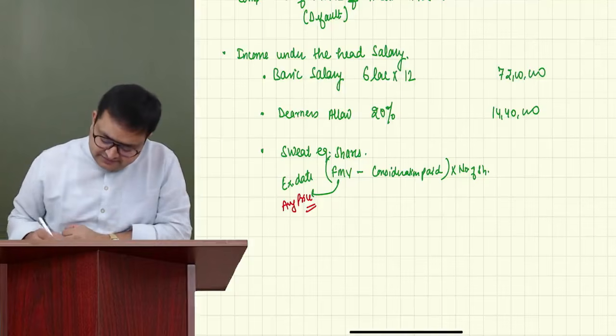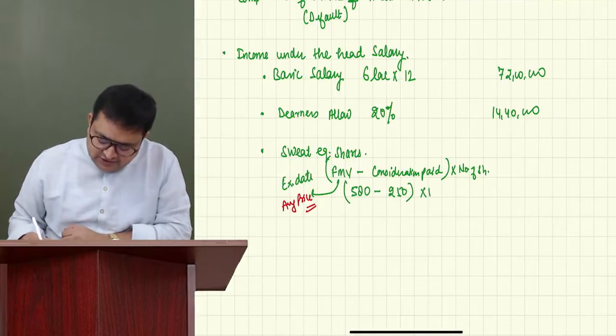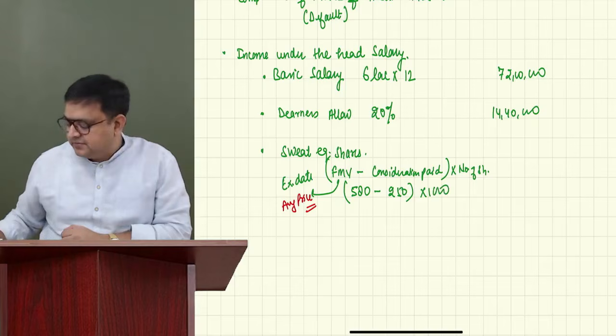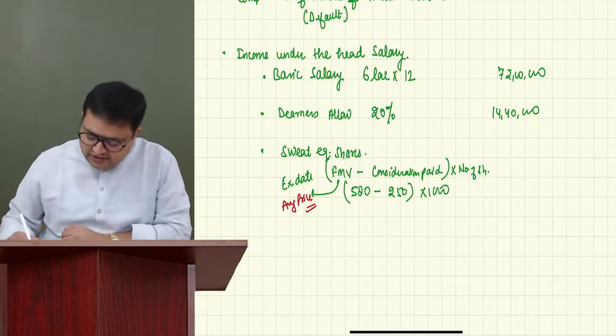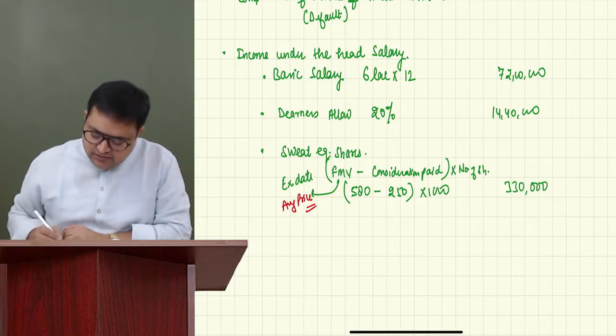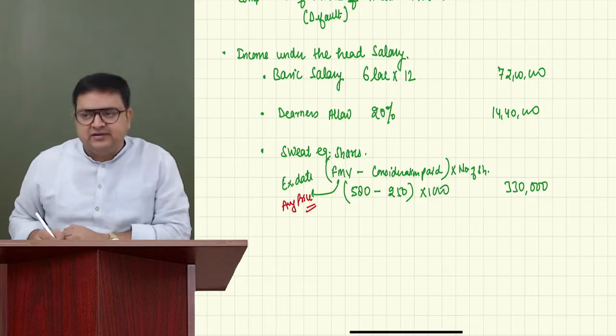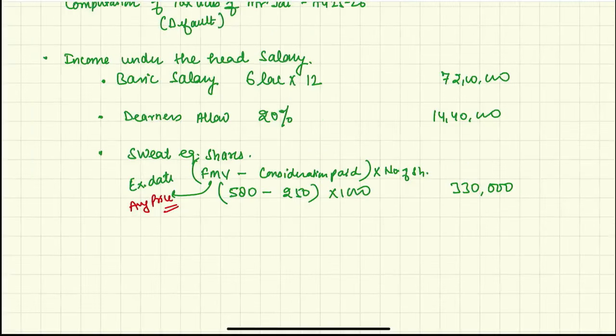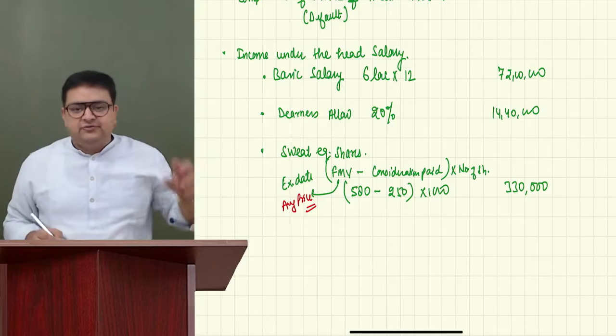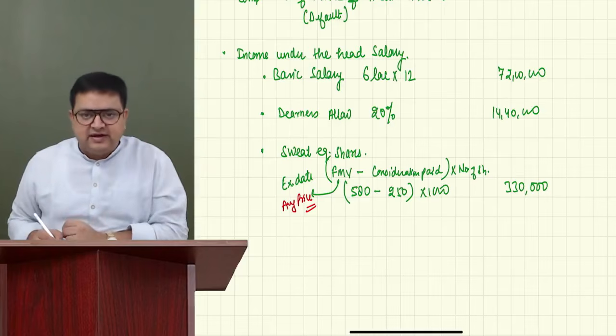So in this case, 580, consideration you are paying 250 into 1000 shares. So 330 into 1000, 3,30,000. Correct. Very good. These are the three components we are getting in the salary.